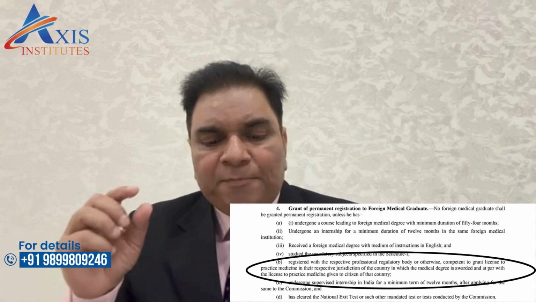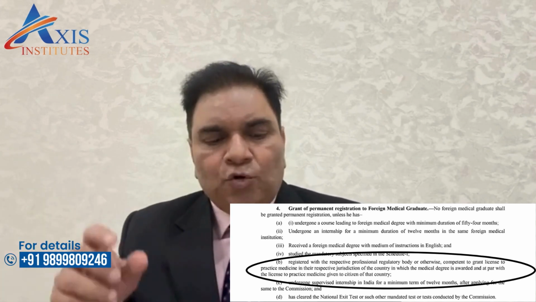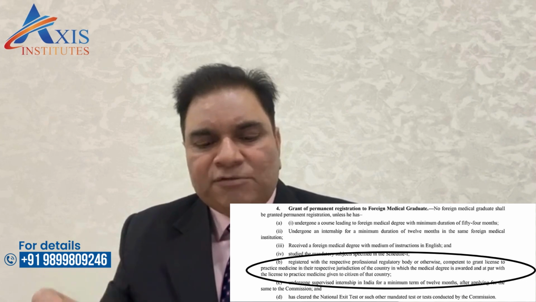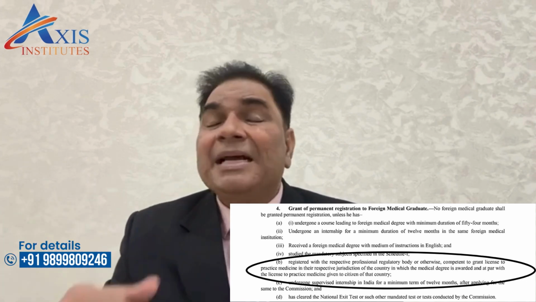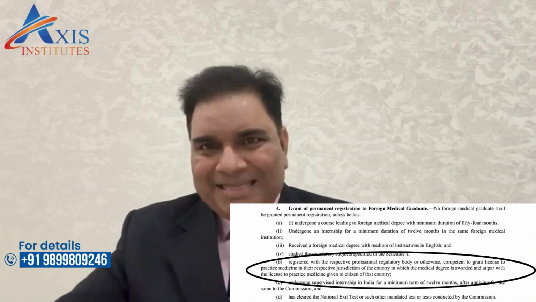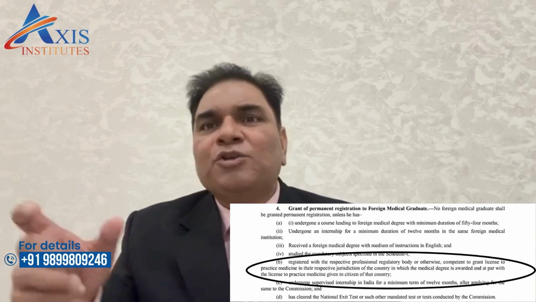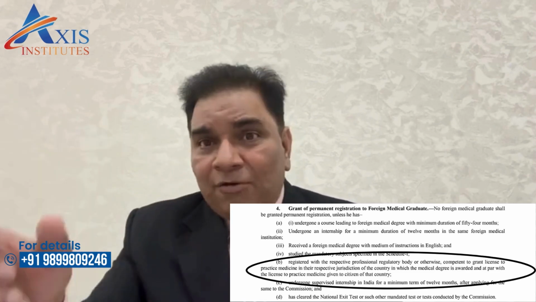Registered with the respective professional regulatory body otherwise competent to grant a license to practice medicine in their respective jurisdiction of the country. It means wherever the student is studying in that country, he should be registered with the regulatory body which is competent to grant the license, the permission to work.